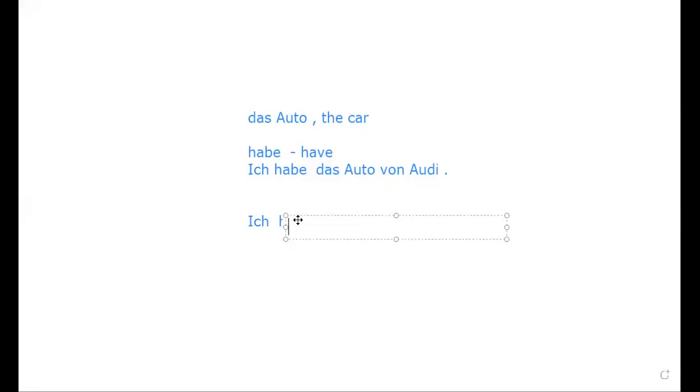Okay. Now what I'm going to try to do here. Ich habe ein Auto. I have a car. The unbestimmter article I'm trying to use. Ich habe ein Auto.